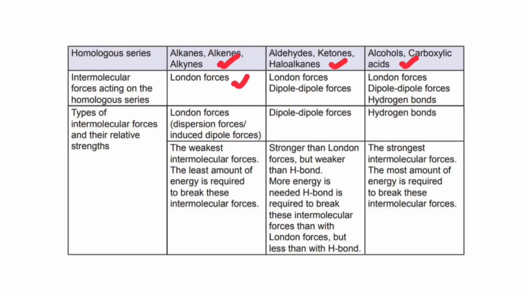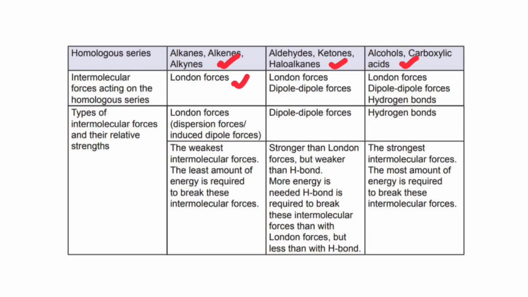But then if you were to compare an alkane with another alkane, then we would have to look at the chain length or the branching because they have the same functional group, right? So for the explanation, you can see here that the weakest intermolecular force is London forces. And then the least amount of energy is required to break this intermolecular force. If it's weak, obviously, it's going to require less energy to overcome the intermolecular force.